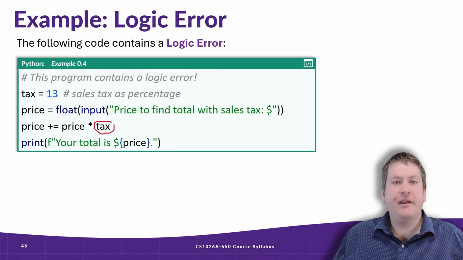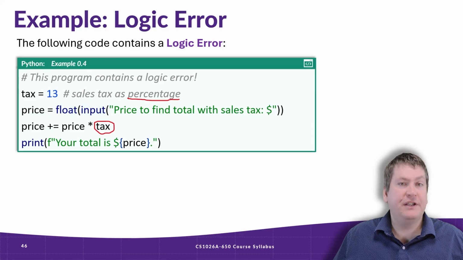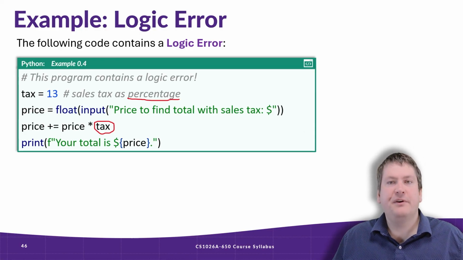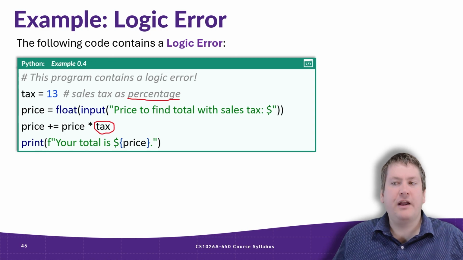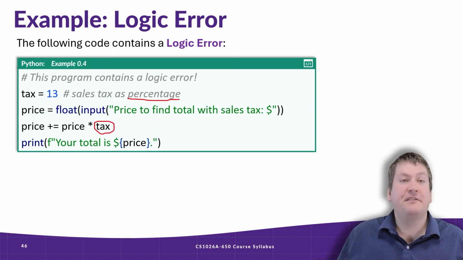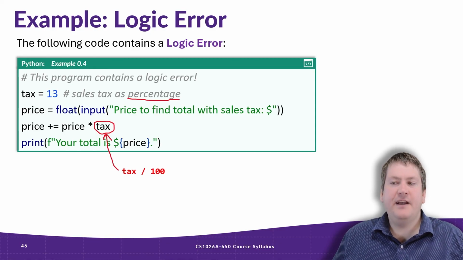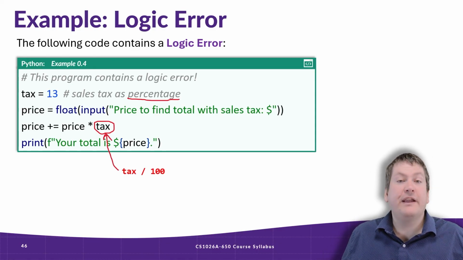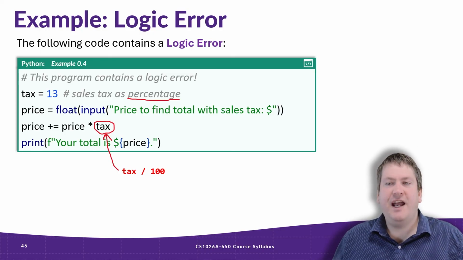So the issue here is in our arithmetic. We can see that tax is supposed to be a percentage. In this case, we have it as the value of 13, which should represent 13%. The issue is, in our math, we're just multiplying the price by 13, and this gives us an incorrect result. What we should be doing is dividing that tax rate by 100 to actually get the correct value we can use in the math here, or alternatively, we could change tax to store 0.13.